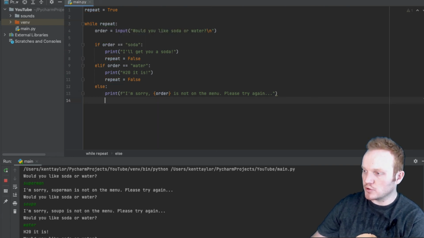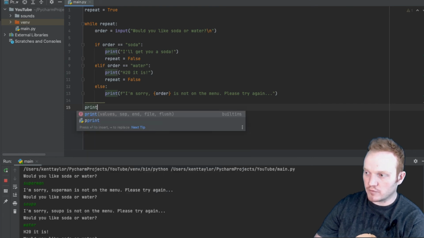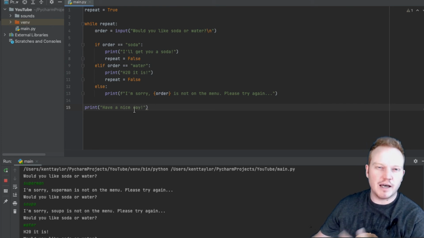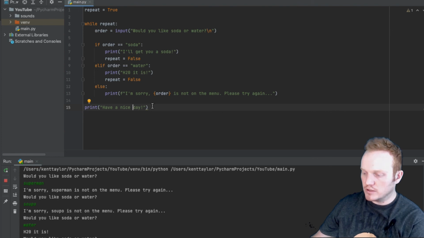So let's actually create a print statement outside of our loop. So make sure you're all the way to the left, to your wall, and I'm going to print, have a nice day. So whenever it says have a nice day, I know that it is officially out of my loop. So let's run this.